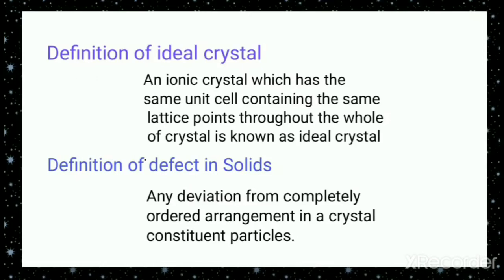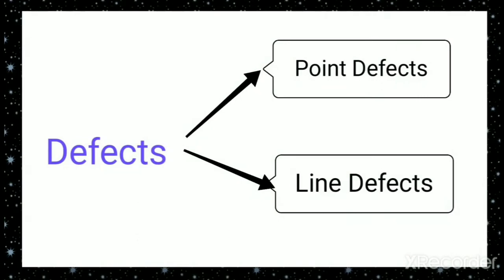And if there is any deviation from the completely ordered arrangement in a crystal, the constituent particles are called defects in solids, or we can say imperfections in solids. Let us discuss more about defects in solids. Defects are broadly classified into two categories, that is point defect and line defect.